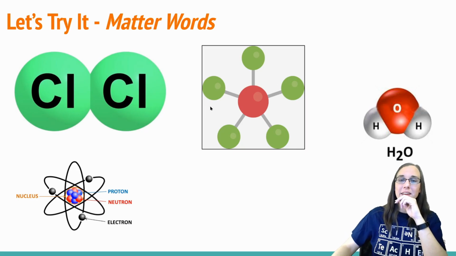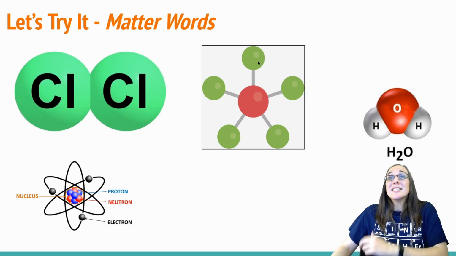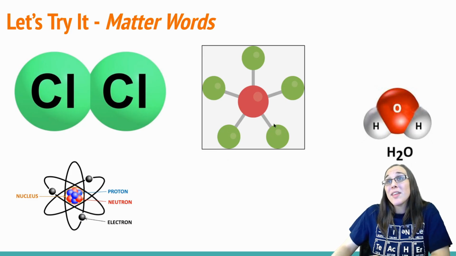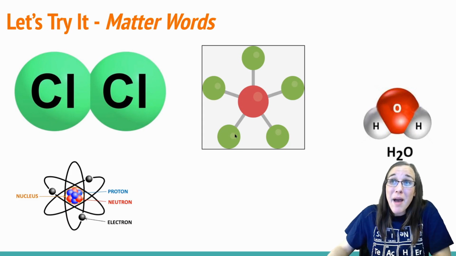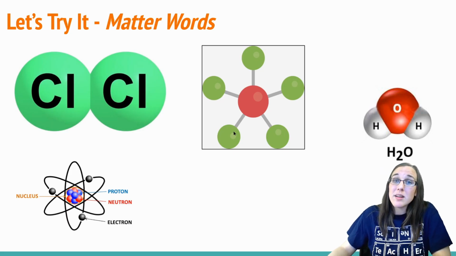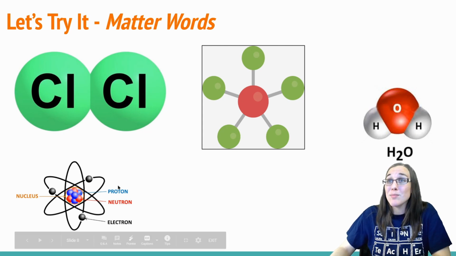How about this guy right here? We have a bigger red atom bonded to, that's what the sticks are showing, bonded to these 5 green atoms, whatever those happen to be. Since there are different atoms present and there are more than 2 bonded together, we can still say that this is a compound, different atoms, or we could call it a molecule. So if we wanted to be specific, we would say compound. Overarching, all of these are molecules thus far, with this one being the atom still.